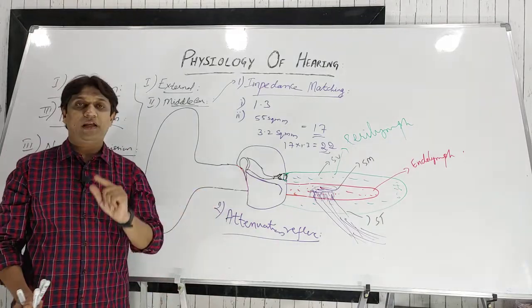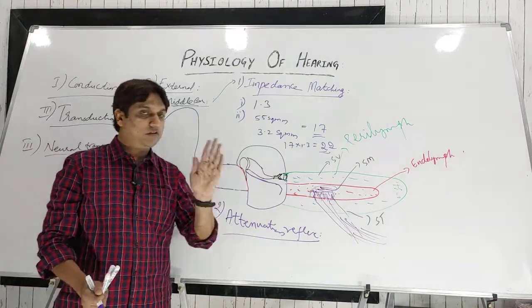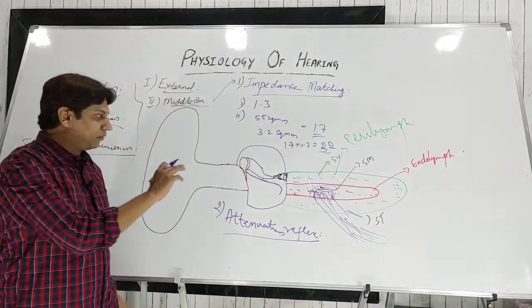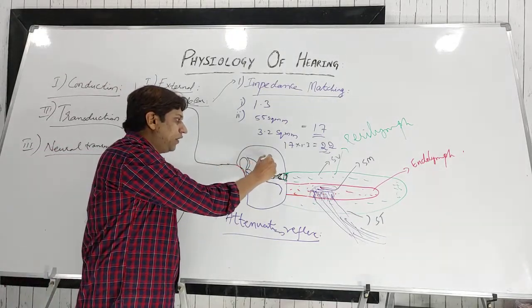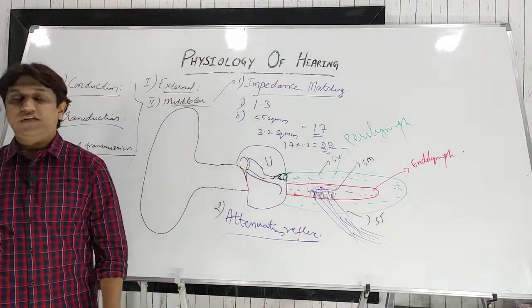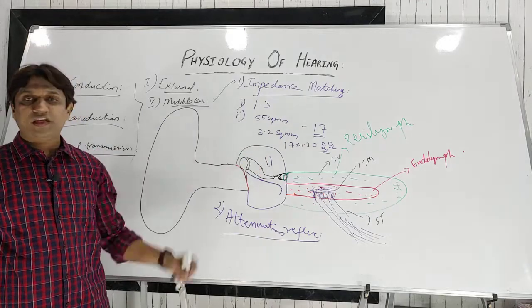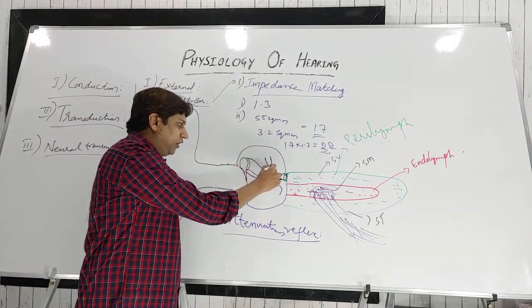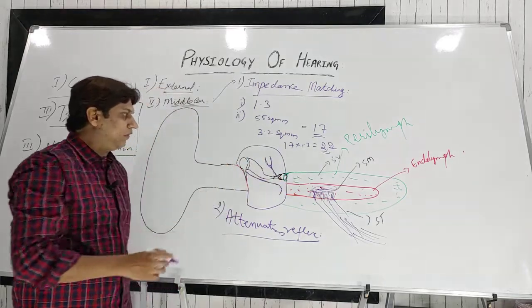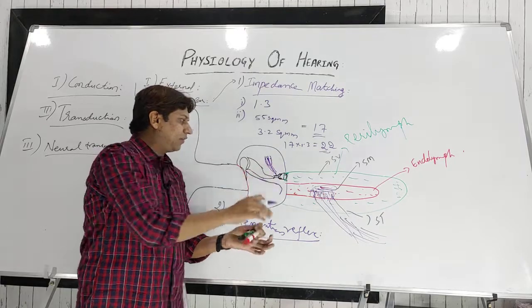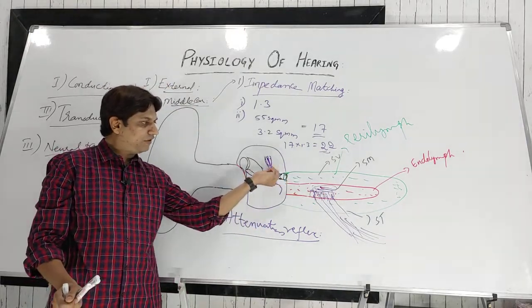Along with the tensor tympani, there is one more muscle, the stapedius, that is from the posterior wall of the middle ear. If you remember the pyramid, through that one muscle will come. It is the stapedius. It is supplied by the seventh cranial nerve. Remember, the tensor tympani is the fifth cranial nerve; this is the seventh cranial nerve, that is the facial nerve, the nerve to the stapedius. So this will attach to the neck of the stapes. So when the stapedius muscle contracts, it will pull the stapes inside.